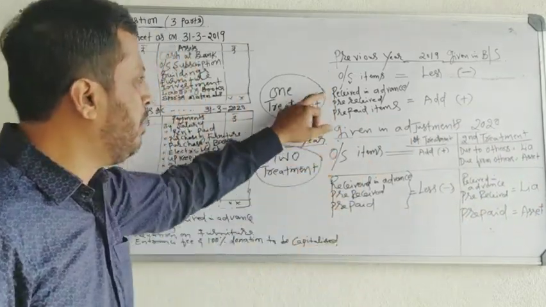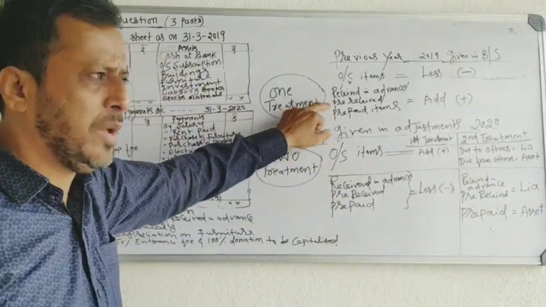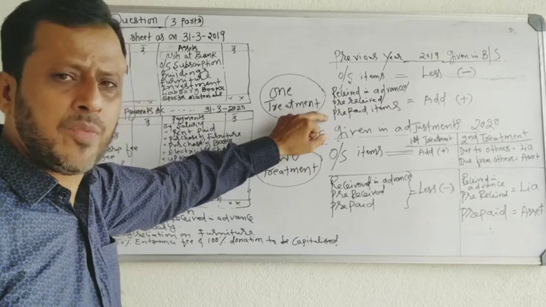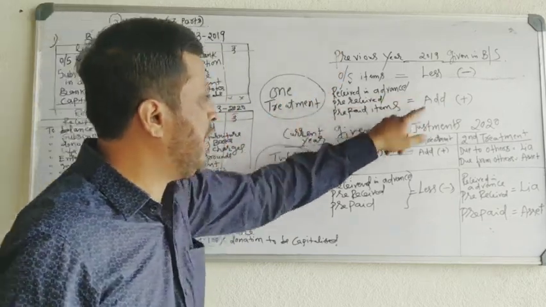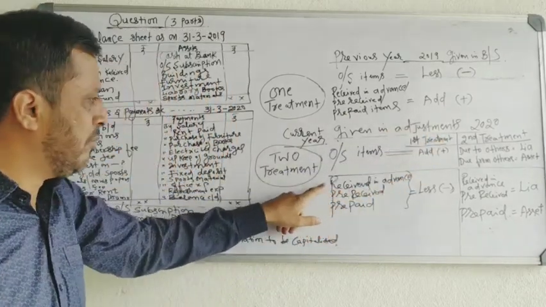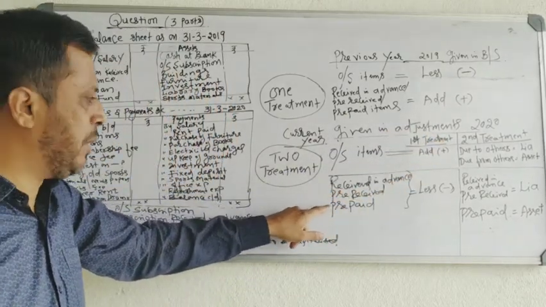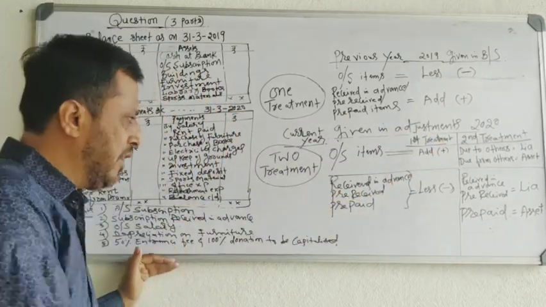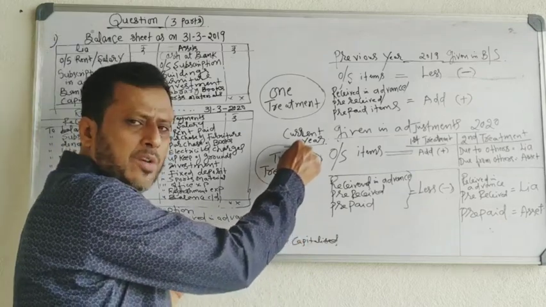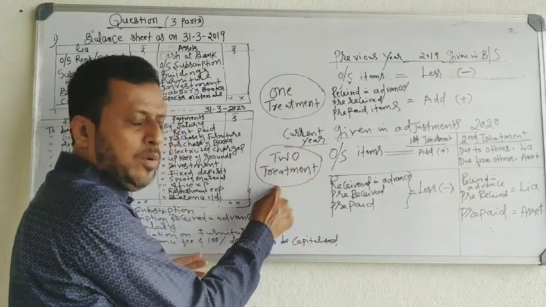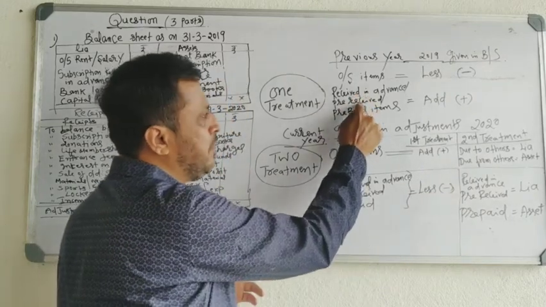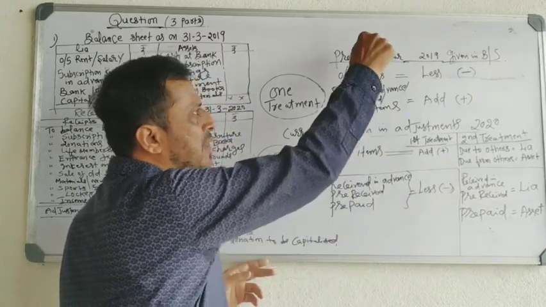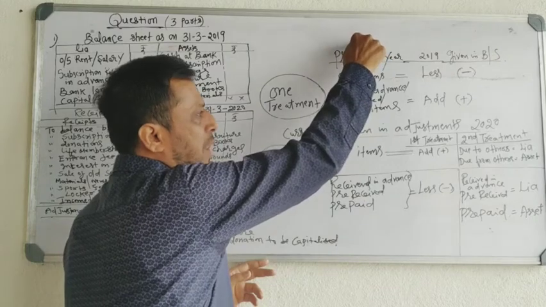Okay. Now, pre-received, received in advance, pre-received and prepaid items given in the balance sheet: you have to do only one treatment, add. Received in advance, pre-received, prepaid items given in the adjustment, belonging to the current year: two treatments you have to do. You have to deduct.